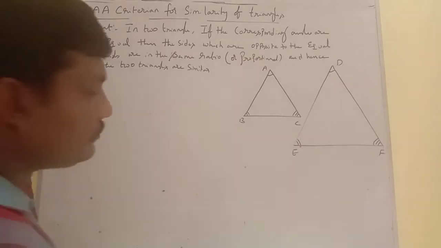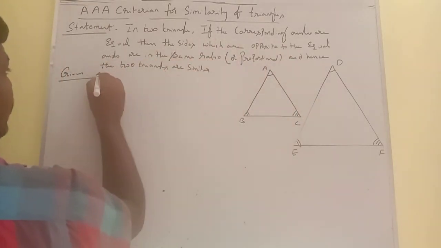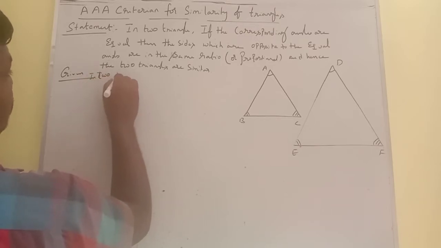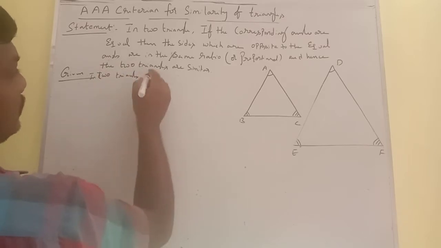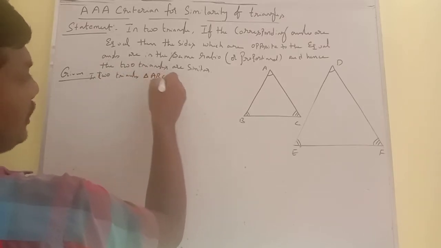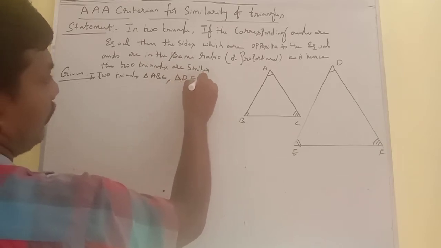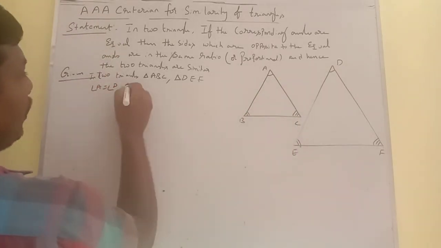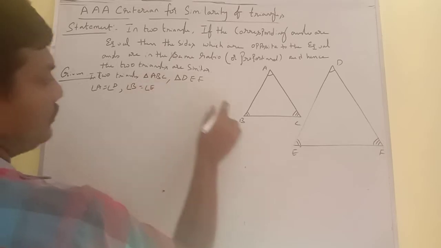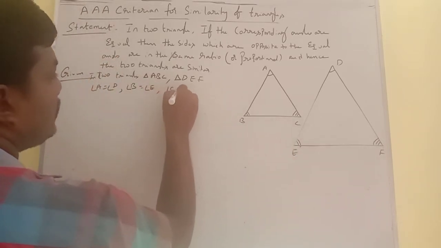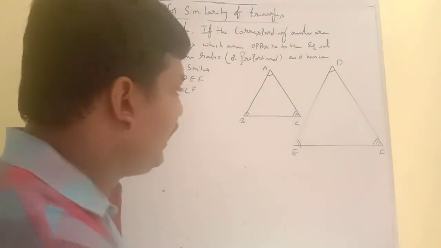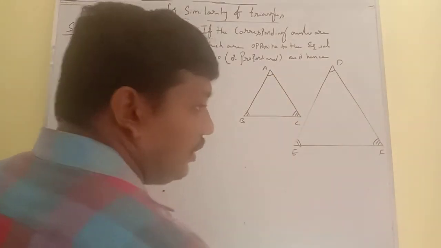Given are two triangles, triangle ABC and triangle DEF, with angle A equal to angle D, angle B equal to angle E, and angle C equal to angle F. That is called corresponding, meaning angles in the same place of the two triangles are equal.